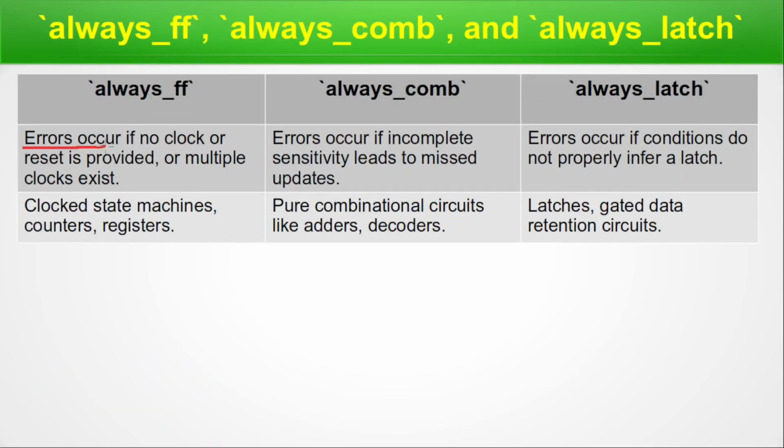For always_ff, errors occur if no clock or reset is provided or multiple clocks exist. Similarly, for always_comb, error occurs if incomplete sensitivity list leads to missed updates. Similarly, for always_latch, errors occur if the conditions do not properly infer a latch. That means these are highly targeted and they will flag a definite error if their intentions are not met by the entire coding. Clocked state machines, counters and registers are taken care of by the always_ff. Whereas the always_comb takes care of the pure combinational circuits like adders, decoders, etc. And the always_latch takes care of latches, gated data and retention circuits.